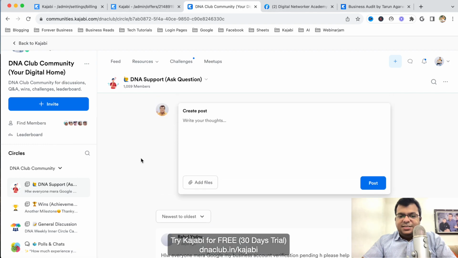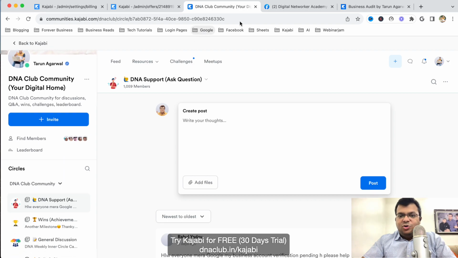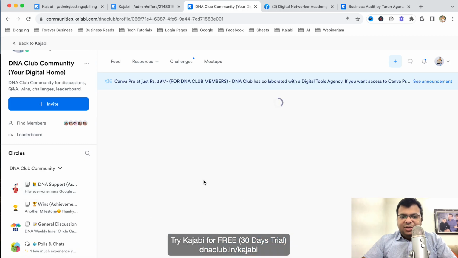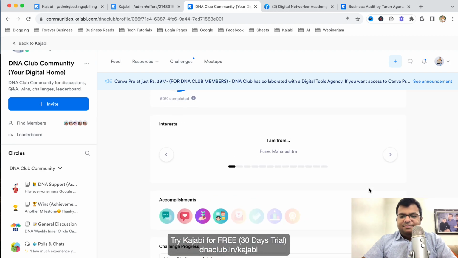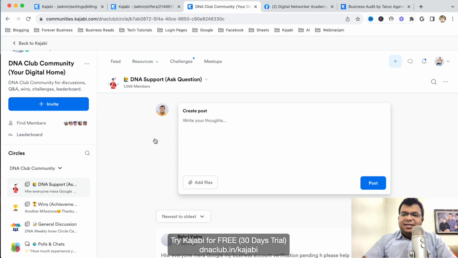It is a better experience than a Facebook group. I think you should also try Kajabi Community. I can see that in Facebook groups people are not so engaged, but in Kajabi Community I can see that all my community members actually love the experience of engaging with other community members here. They get motivated seeing other people earning points. It is a great experience, so try this out.